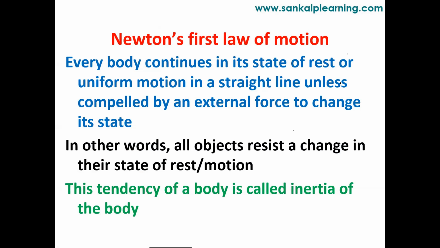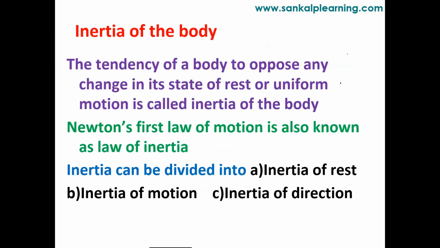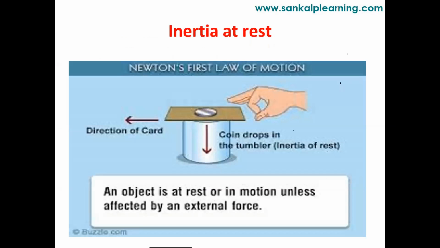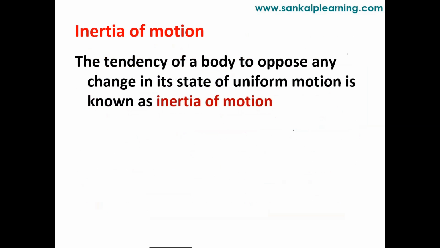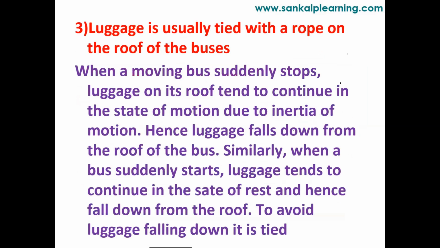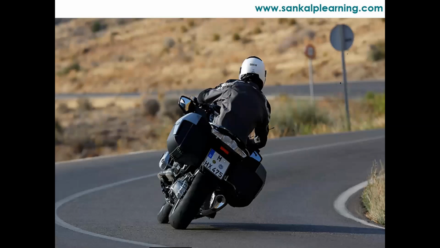And this is a property only. In this property, the body is opposing the change. That opposing property of the body is called what? Inertia. So in inertia, we saw three types: rest, motion, and direction. Inertia of rest: the body opposes the change of state from rest to motion. Inertia of motion: the body opposes the change in its state of motion. Inertia of direction: the body opposes the change in direction.